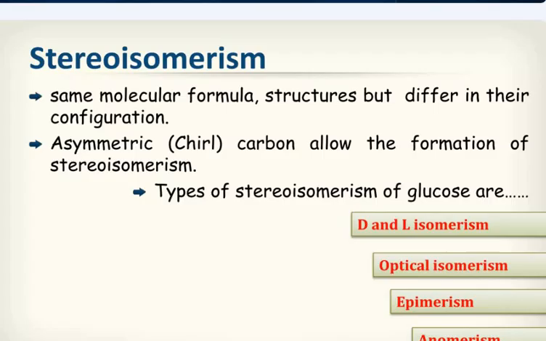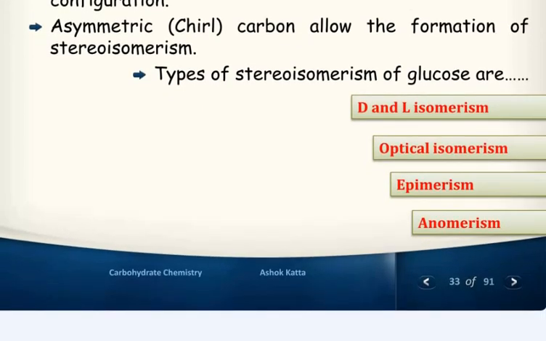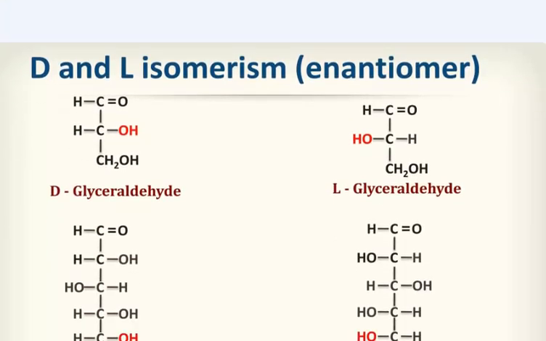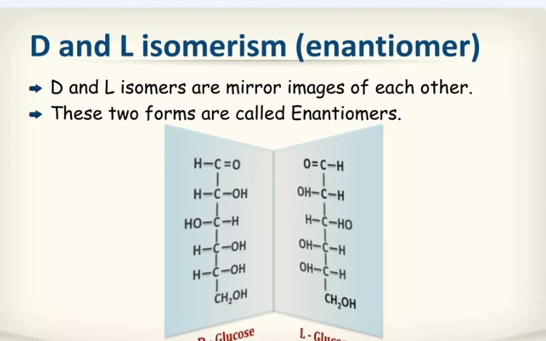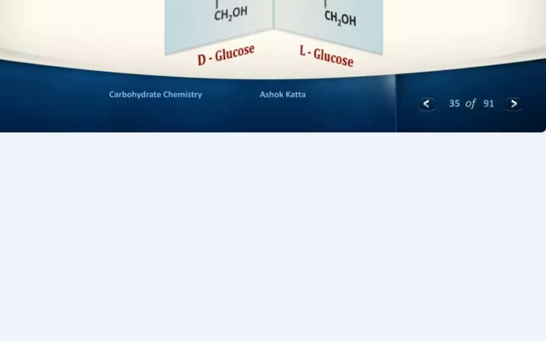Stereoisomerism: same molecular formula and structure but differ in their configuration. Asymmetric chiral carbon allows the formation of stereoisomerism. Types of stereoisomerism of glucose are D and L isomers, optical isomerism, epimers, and anomers. D and L isomerism, enantiomers. You can see the examples: D-glyceraldehyde and L-glyceraldehyde. D and L isomers are mirror images of each other, and these two forms are called enantiomers.